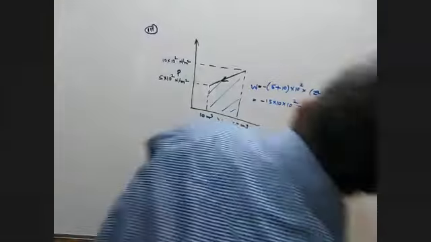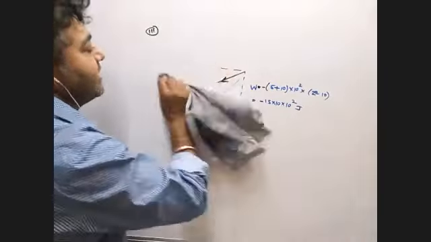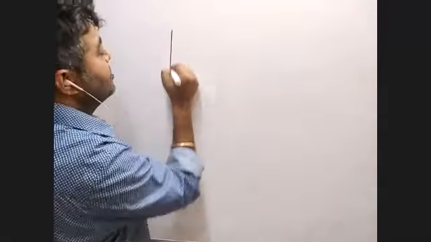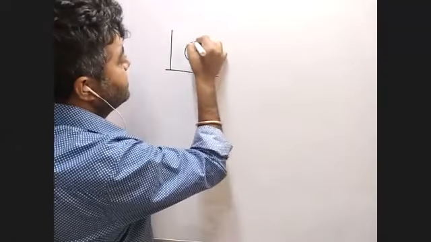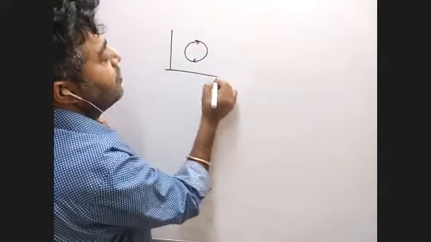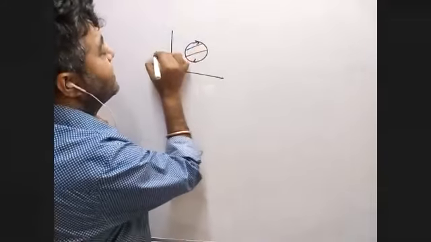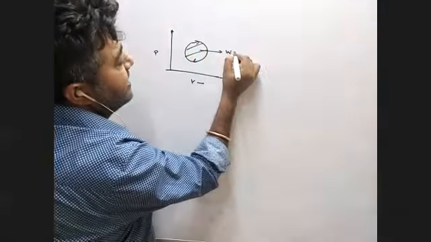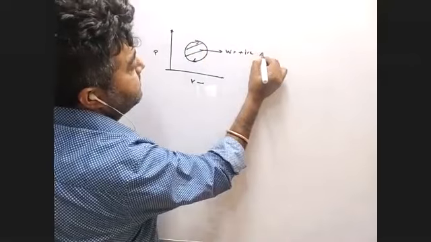Okay. Now the next important thing is, in case of a cyclic process, work done is equal to the area under the cycle. So if you have clockwise, then the area under the cycle is positive area.